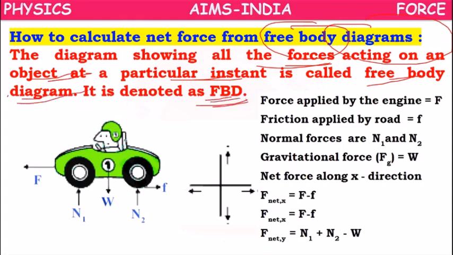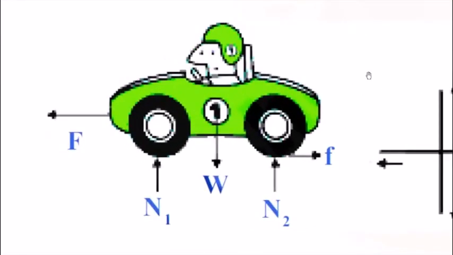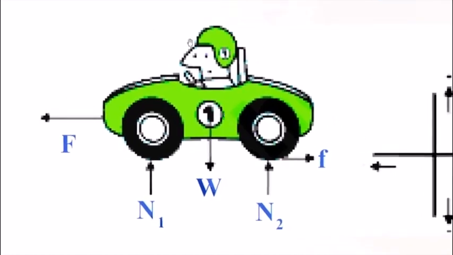Suppose a car is moving on the road. Here what forces will work on the car? So weight, W, the force of gravity acting downwards. To balance that, at all the surfaces in contact, to balance the weight, normal force N1 upward at this tire, normal force N2 upward at this point of contact. Two normal forces work because two tires are in contact with the ground.